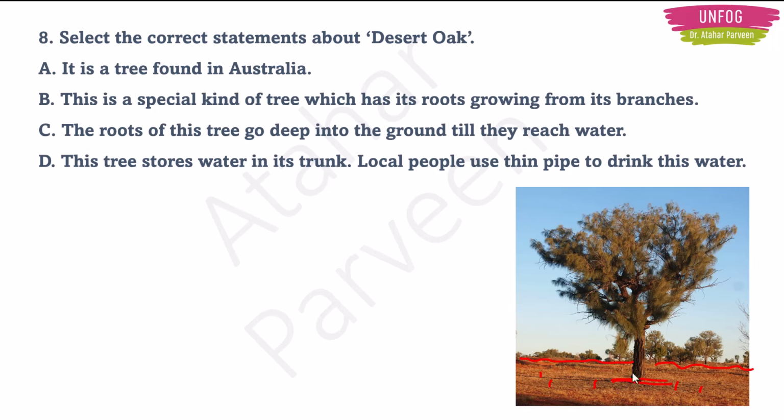So for example, let's say this is the tree. It will have very long roots that will grow very deep into the soil to absorb as much water as it can. So this desert tree will have long roots and they are very strong also. They'll penetrate deep layers of soil. So it has long and strong roots. Now what will happen if you cut this trunk part?